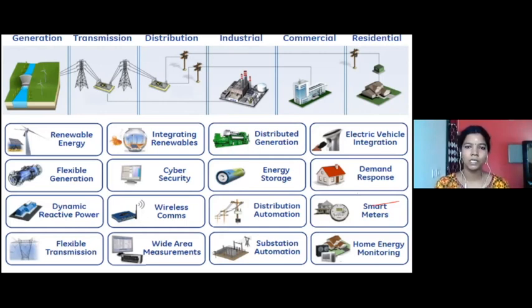Demand response. The consumers, generator, transmitter, distributors, all of them are interconnected and all know exactly what is happening. So the generation side people will know how much power is really required on the consumer side. This is called demand response. Only on that particular demand, the generation people are going to give you that power. That's called DR, demand response.